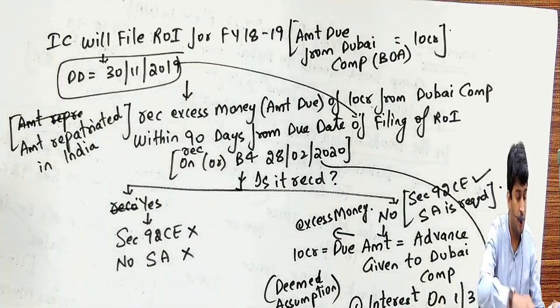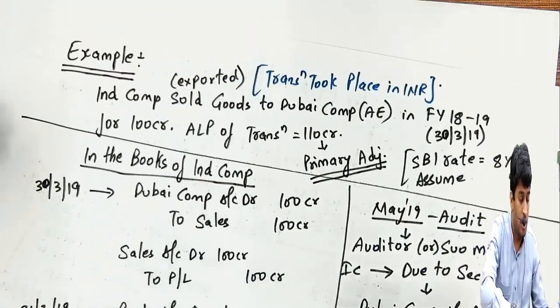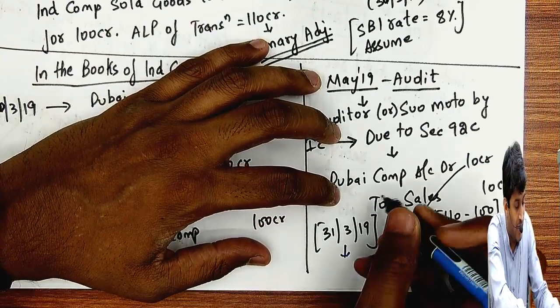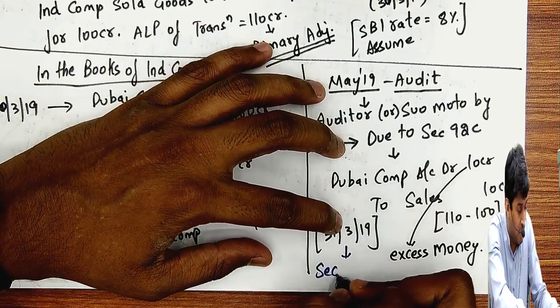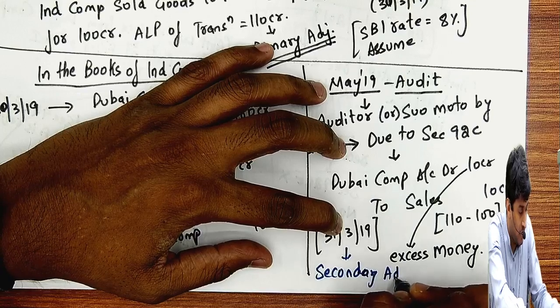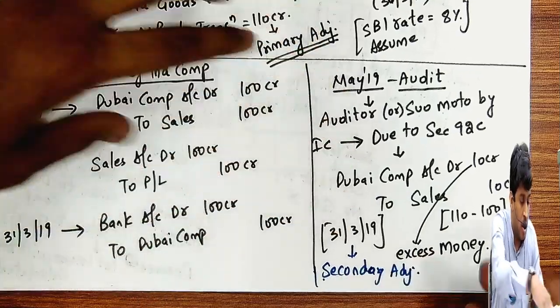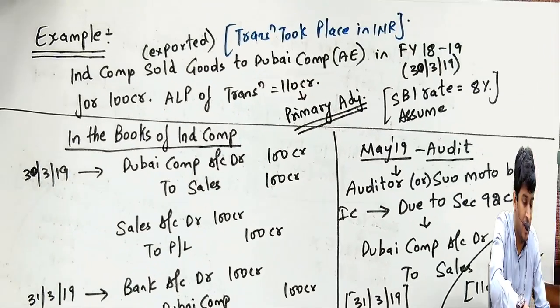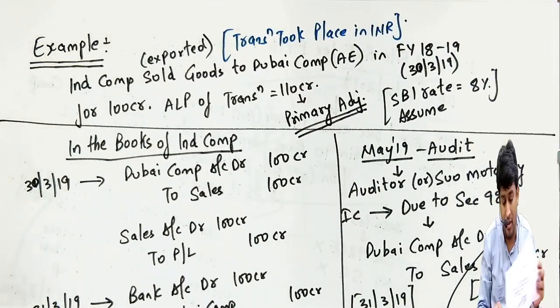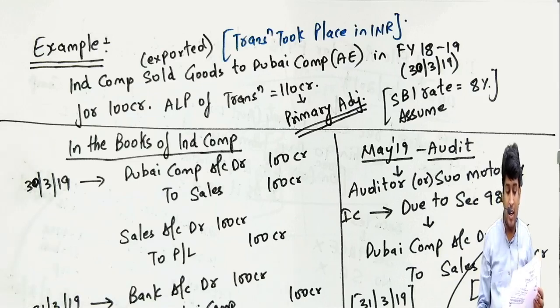Now sir, this adjustment, this entry is also called secondary adjustment, just for your knowledge. Now copy the example, then I'll tell you what the amendment is. I did not cover the amendment yet.